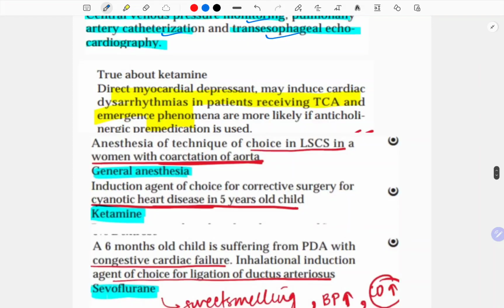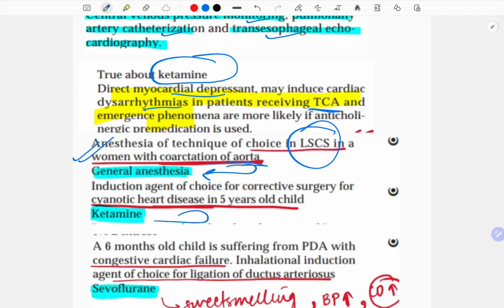See, this was repeated. True about ketamine is, it is a direct cardiac depressant, may induce cardiac dysrhythmias in patients receiving TCA, and causes emergence phenomena. Anesthesia technique of choice in LSCS in a woman with coarctation of aorta is general anesthesia. So repeat. And in cyanotic, ketamine.